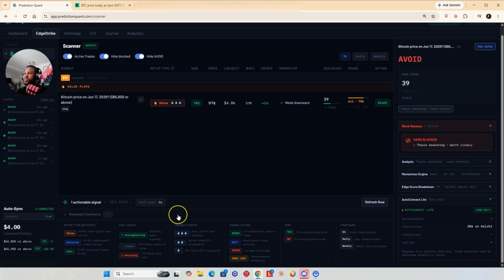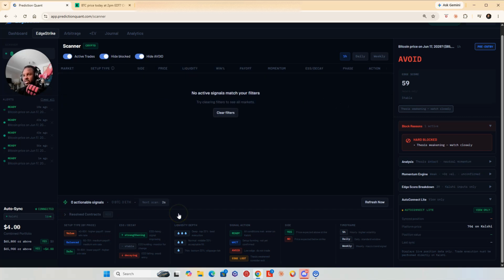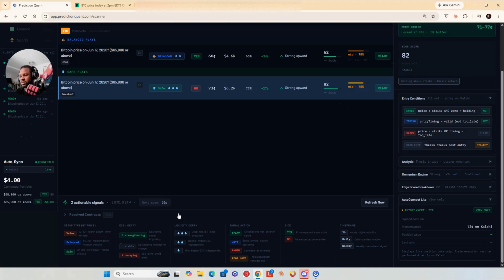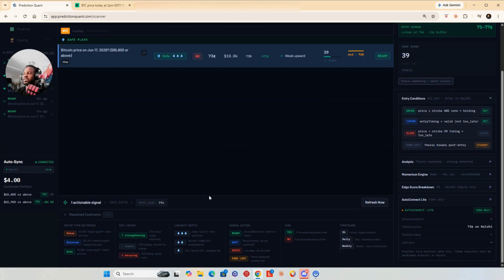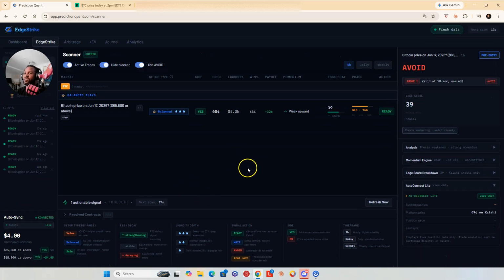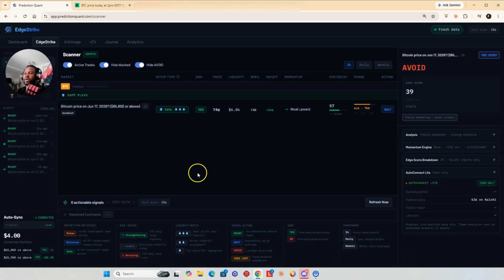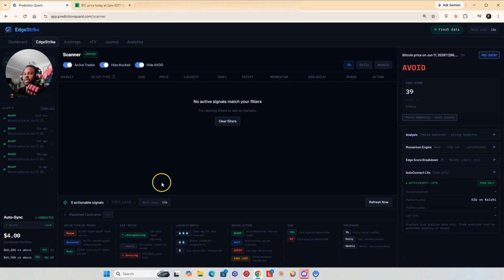All right. So Prediction Quant is built to save your capital. Okay. And you can follow the TPs, the take profits, and the hard exits if you want or not. Okay. So we knew if it hit that particular dollar amount, we were going to be out of the trade, right? For a hard exit.